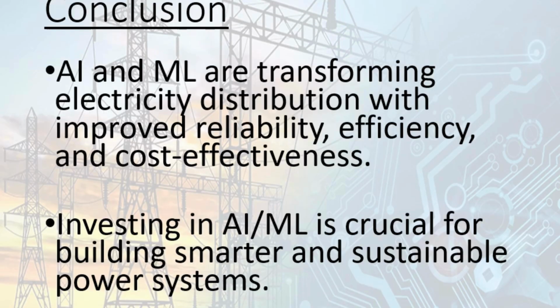So we have discussed how AI and ML are transforming the electricity distribution sector with improved reliability and efficiency, and this is going to be very cost effective. Investing in AI and ML is crucial for building smarter and sustainable power systems. Nothing is possible without electricity in today's world. So in order to build smarter and sustainable power systems, we have to invest in AI and ML research and analysis so that we can build an efficient power system in today's world. So that's all, friends. We have seen how AI and ML are used in the electricity distribution sector.